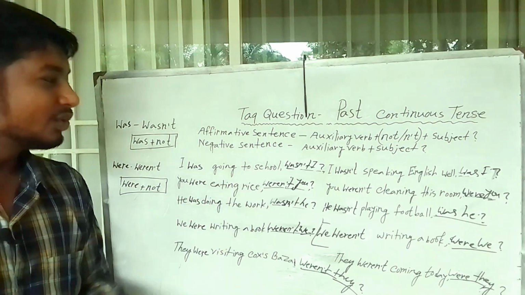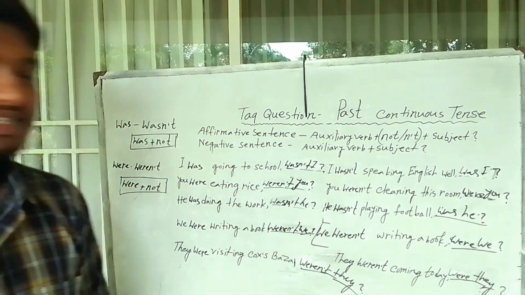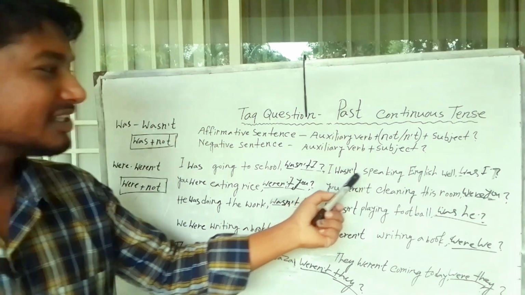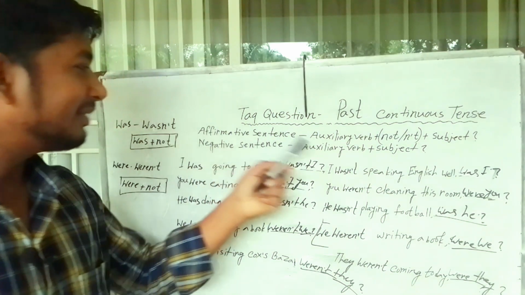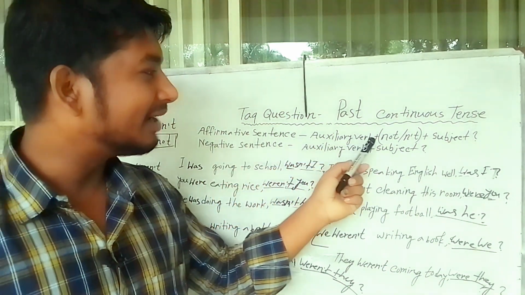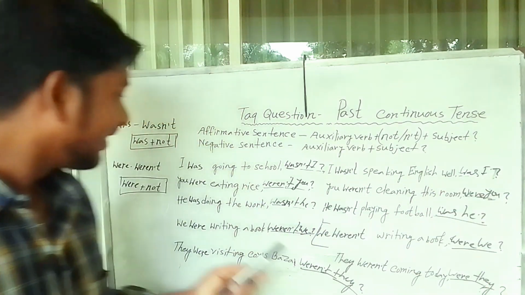I was going to school. This sentence is past continuous tense plus affirmative sentence, so the tag question is wasn't I. Second sentence: I wasn't speaking English well. This sentence is past continuous tense, and we know the auxiliary verb plus not plus subject. This tag question is wasn't I.